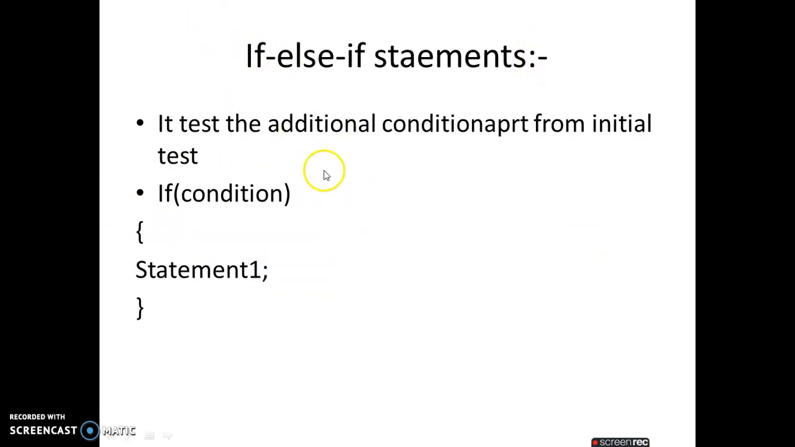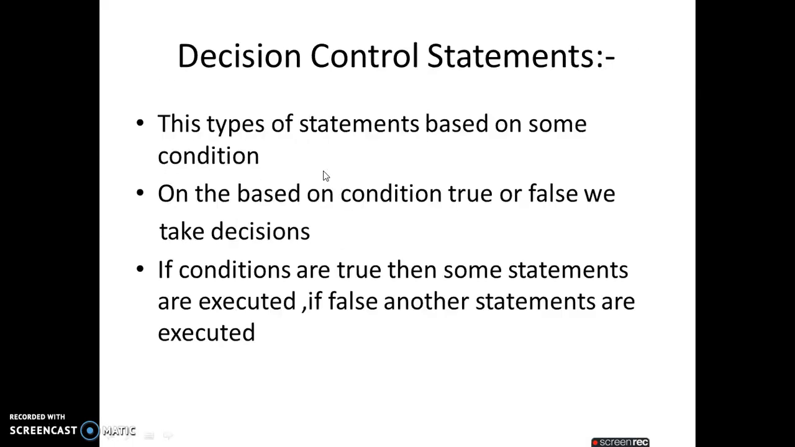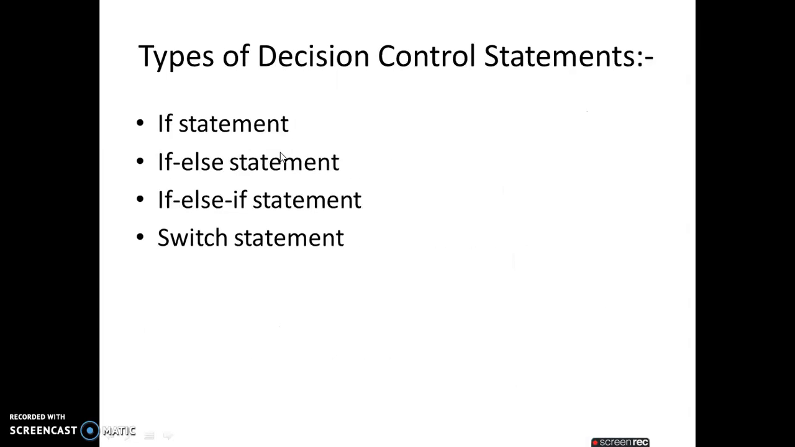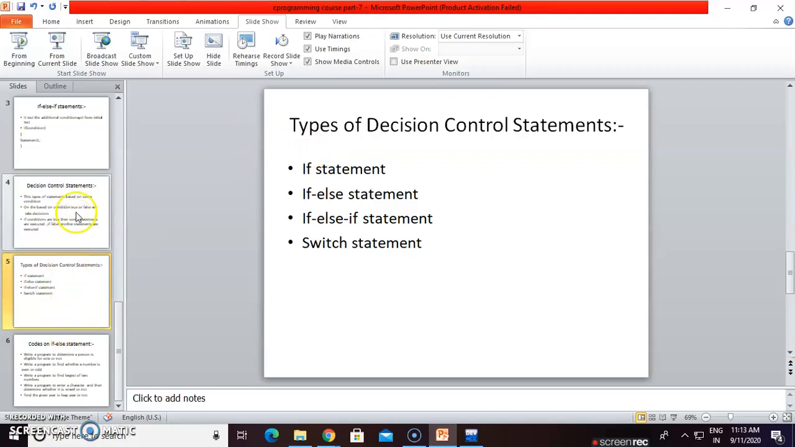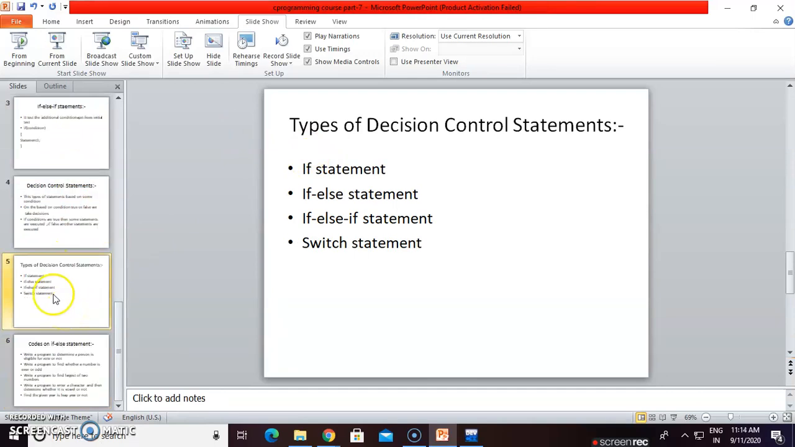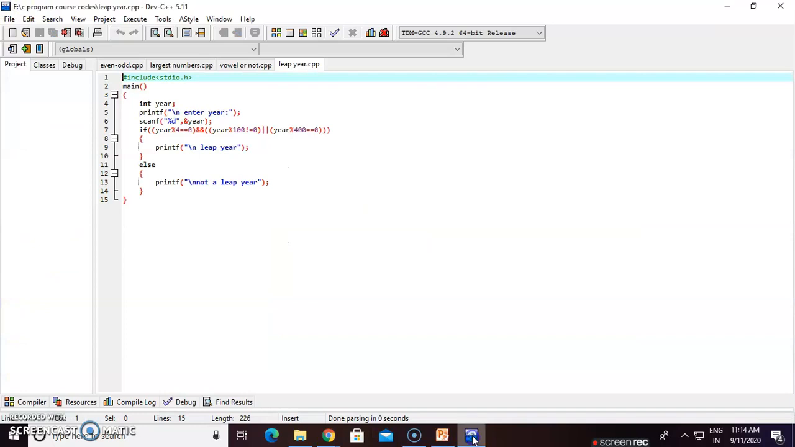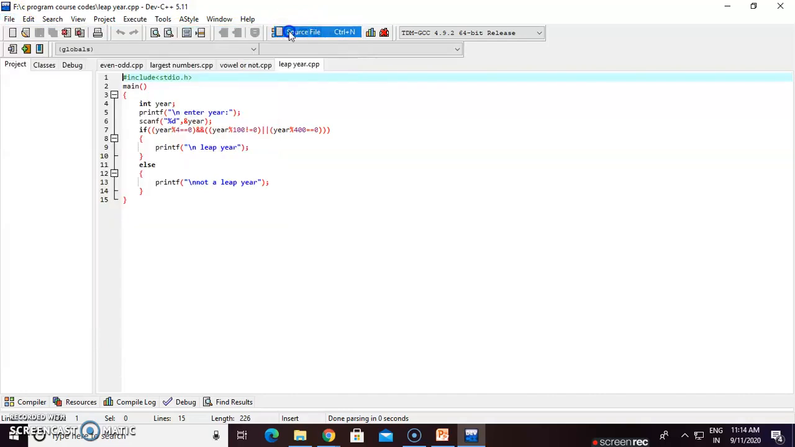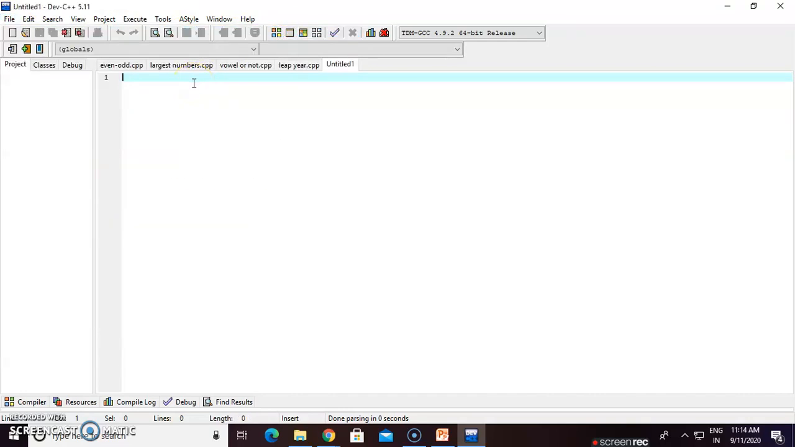First, I would like to show you what is if else. For that, we will go to our Dev C++, click on open a new file, then new and then source file. I will show you a program. By using that program, I have defined the syntax of the if else.